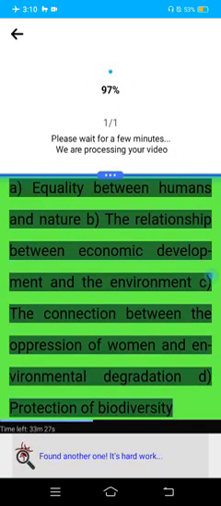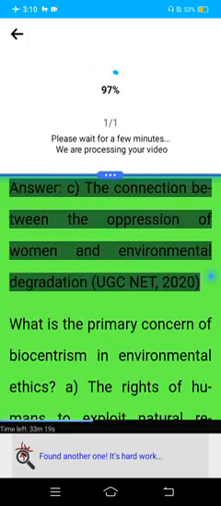What is the focus of ecofeminism in environmental ethics? A. Equality between humans and nature. B. The relationship between economic development and the environment. C. The connection between the oppression of women and environmental degradation. D. Protection of biodiversity. Answer: C. The connection between the oppression of women and environmental degradation.